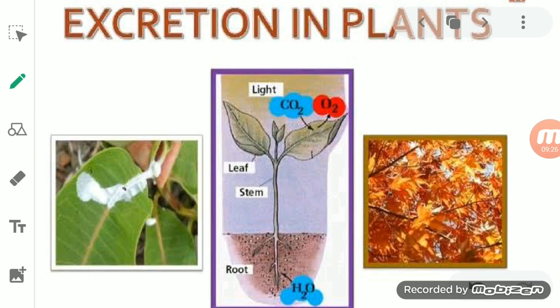So you see, either it is photosynthesis or respiration, in both cases carbon dioxide and oxygen get removed from the plant at different times according to their need. So this is about the gases, which gas will act as a waste product in the plant.